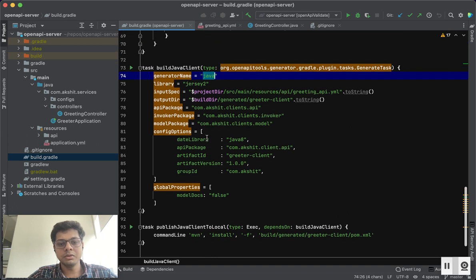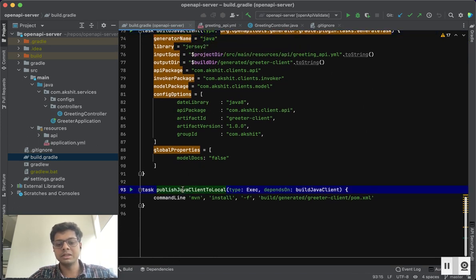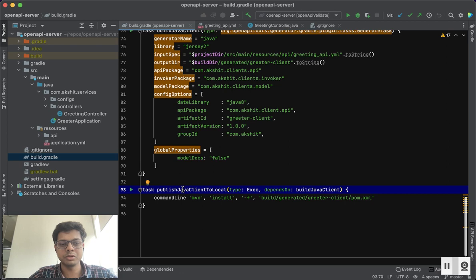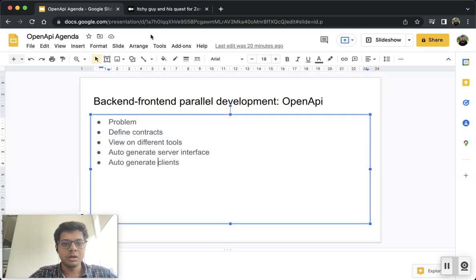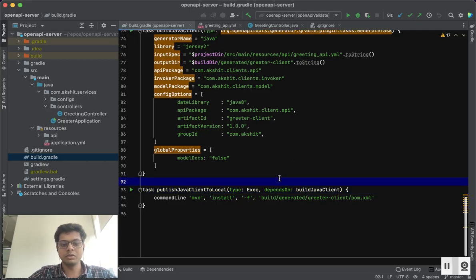It will build the Java client, and we want to publish this as a library to our local repository, or you could publish it to your remote repository. This publishing to a remote repository we will cover in another module, share your library using code artifact. But till now let's publish it to our local repository.